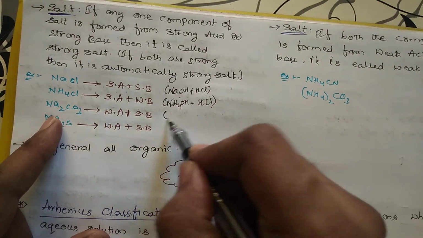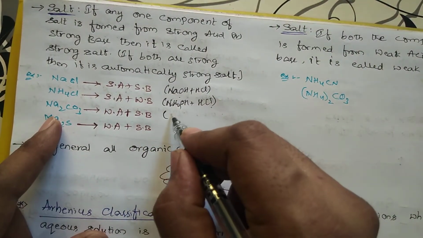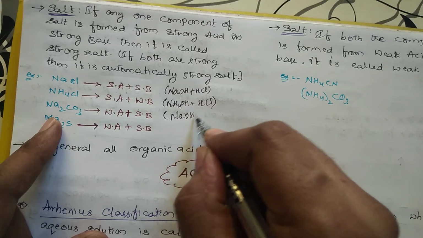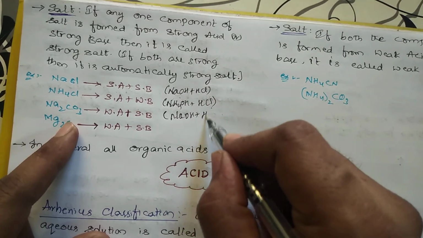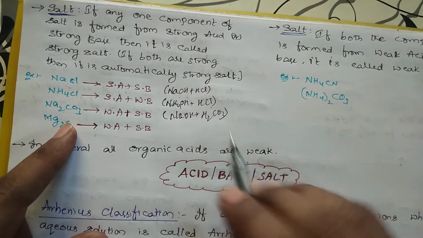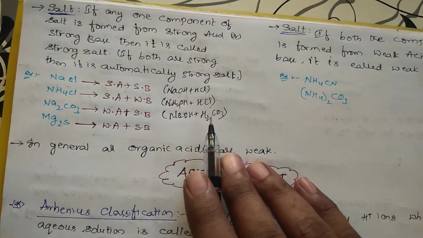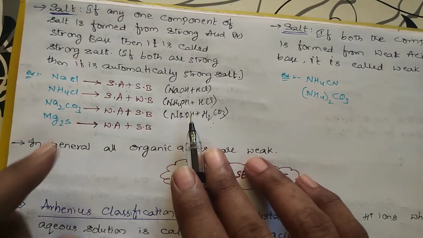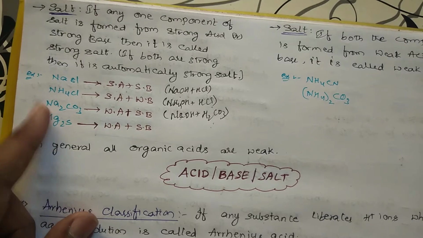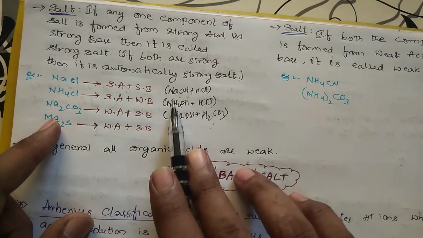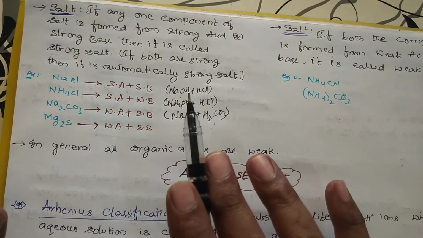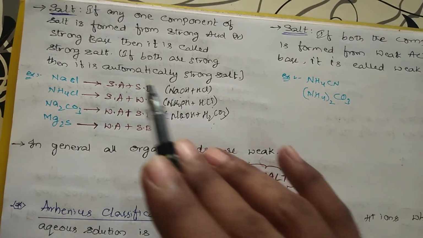Suppose this is formed from NaOH plus H2CO3, which is called carbonic acid. This is a weak acid, with a strong base. So it forms Na2CO3. Right? So this is a strong salt because one is strong. If two are strong, automatically it is a strong salt. If only one is strong, then also it is strong.